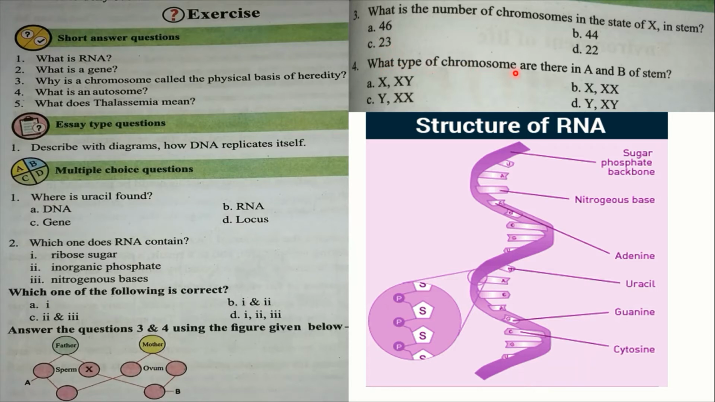What type of chromosomes are there in A and B of the stem? Here A is a Y and B is X and X, because the sperm is united with the ovum. The sperm has the portion X and the ovum will be X. So it is X and X. So the Y and X is the correct answer. C is the correct answer.